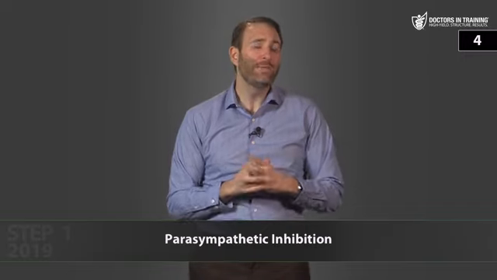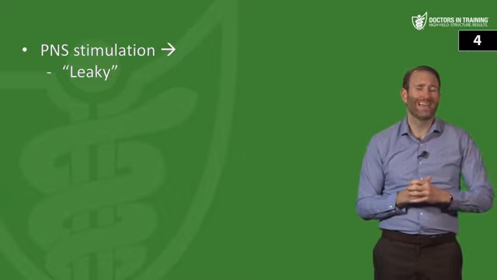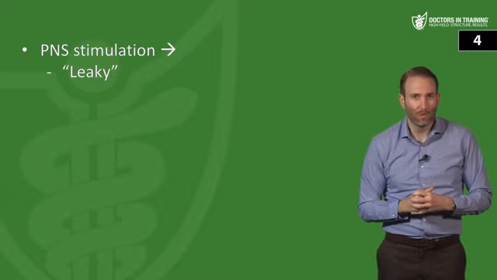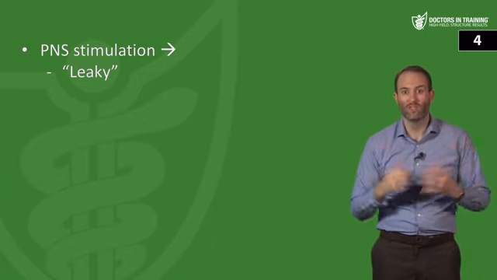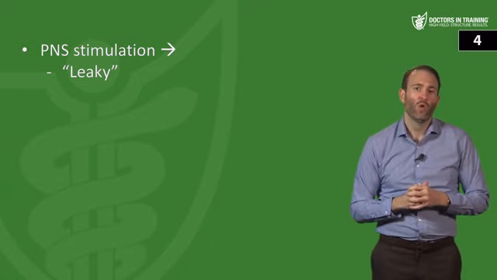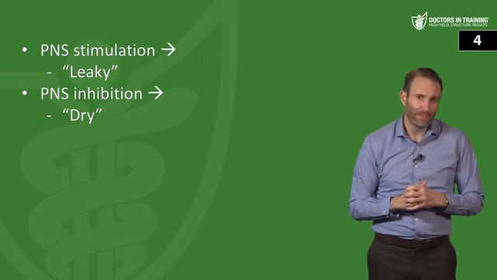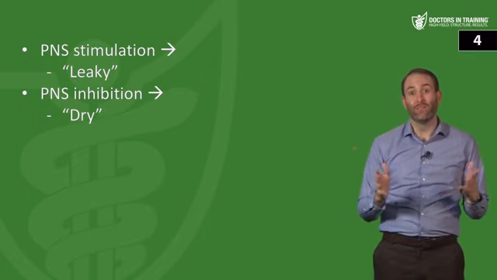Well, recall that stimulating the parasympathetic nervous system caused everything to become very leaky. Remember old MacDonald, he started to drool because of all that organophosphate poisoning. Well, if we inhibit the parasympathetic nervous system, then we dry everything up.